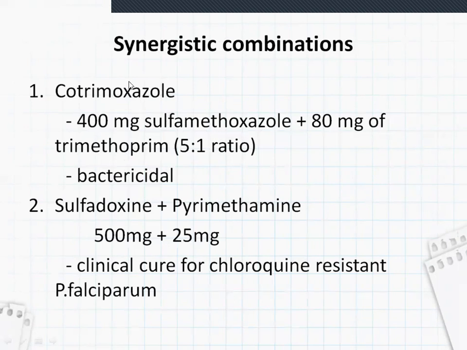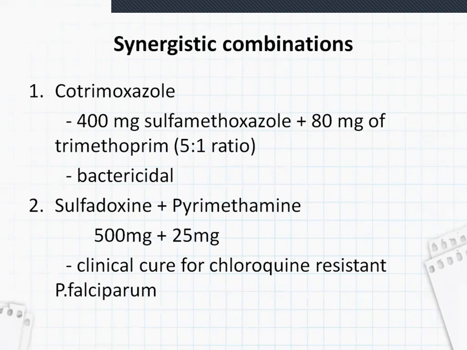This acts as a bactericidal drug. You should remember the ratio of the drug mixing: it is 5:1, 400 mg to 80 mg. When these two are mixed, they are bactericidal.